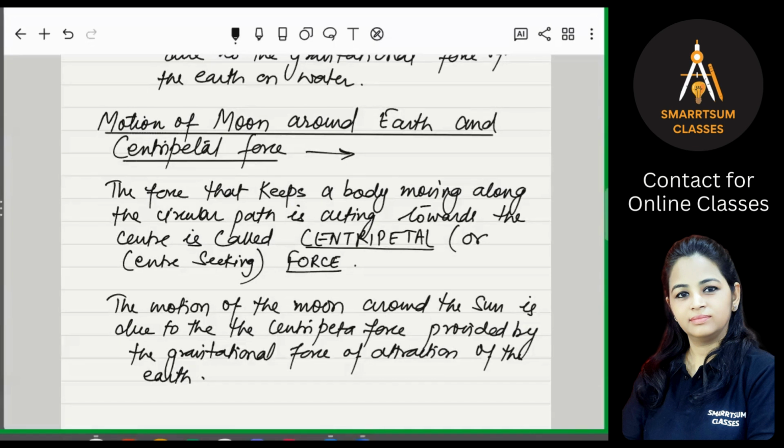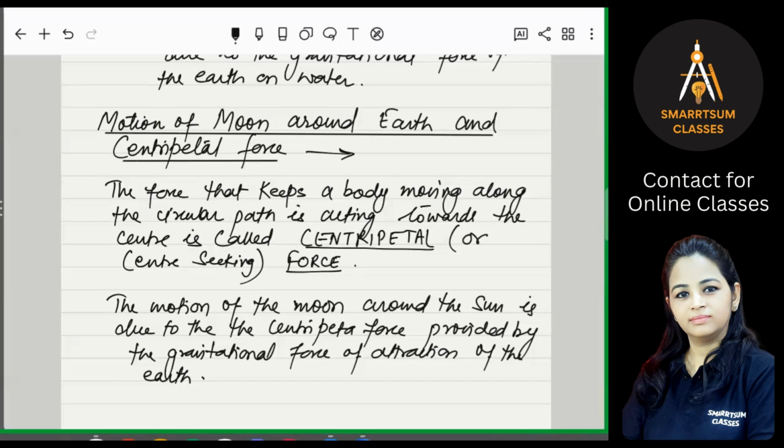Always remember that the force of gravitation is always the force of attraction. It can never be repulsive. Okay? So gravitational force can never be repulsive, that it repels some object, right? It always attracts the object, right? It is a force of attraction. It is not a force of repulsion. It can never be a repulsive force. Is that clear? Yes or no?